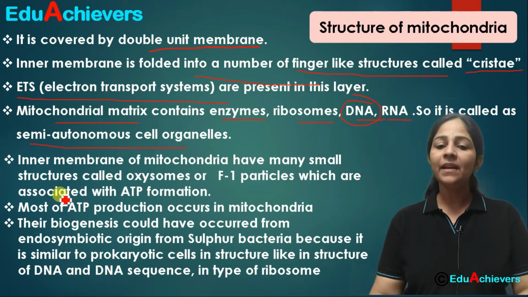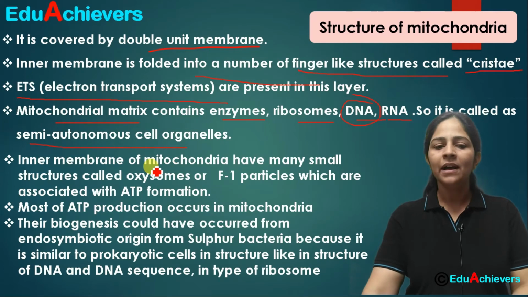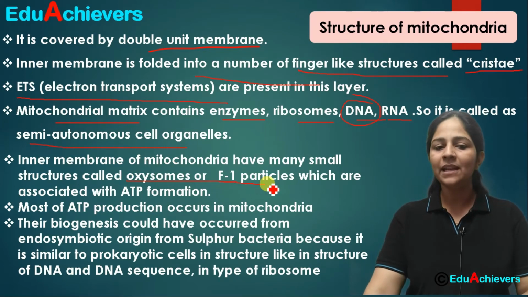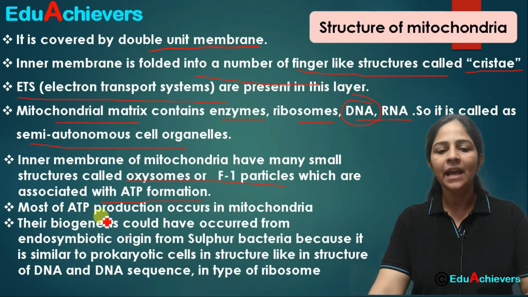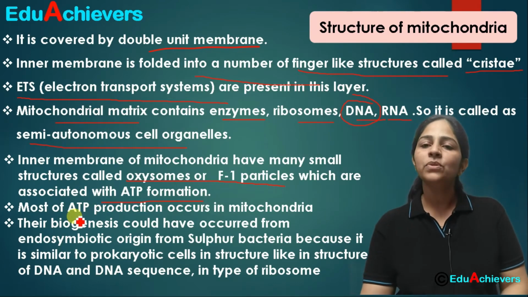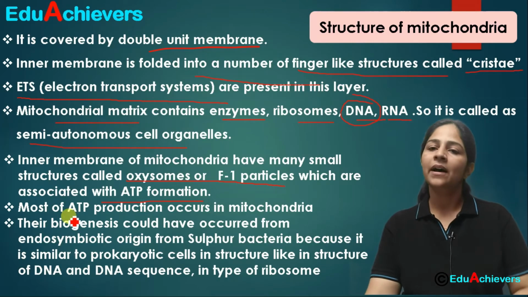Fine. Next thing is the inner membrane of mitochondria, like we have just seen, contains these oxysomes and F1 particles, and they are associated with ATP formation. And most of this ATP formation occurs in mitochondria.